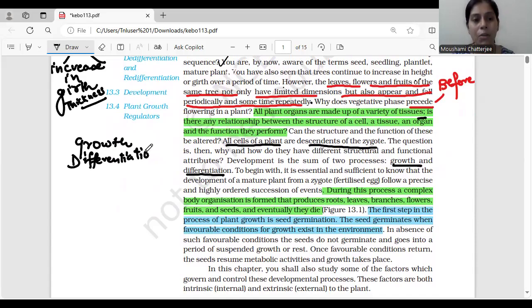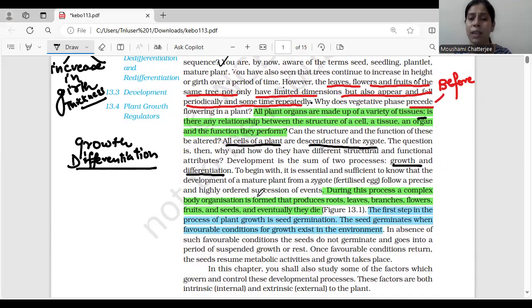Okay, you have heard about this term differentiation in the chapter Tissue, grade 9. What is differentiation basically? When the cells are not able to divide anymore, they are going to take up a permanent shape, size and function. And that is known as differentiation. We will study about this in detail in this chapter. So to begin with, it is essential and sufficient to know that the development of a mature plant from the zygote follows a precise and highly ordered succession of events.